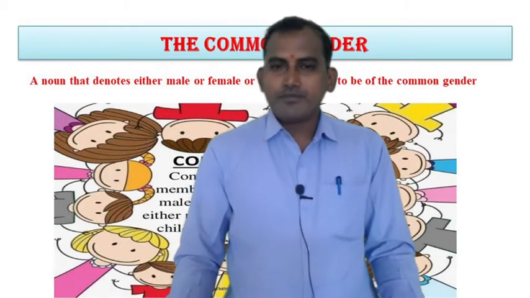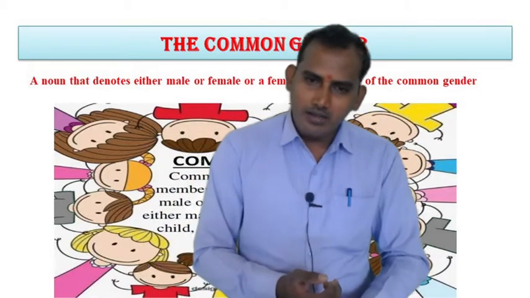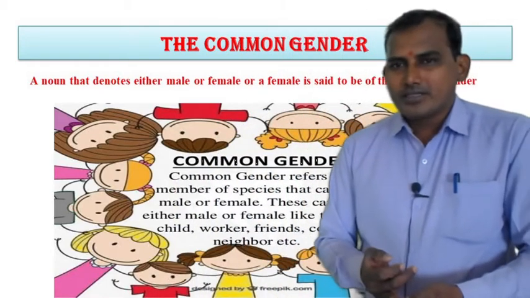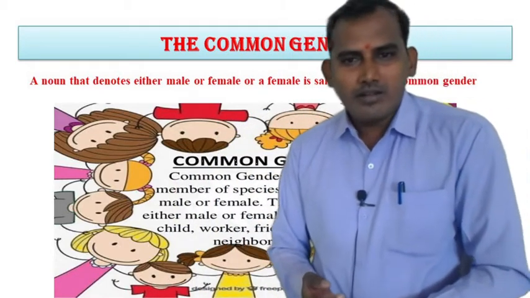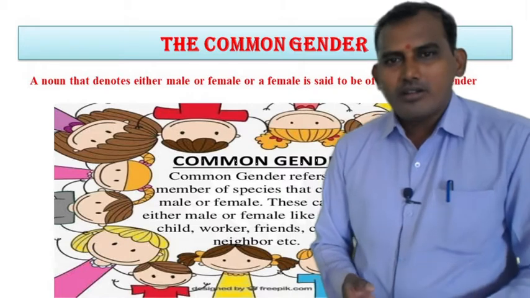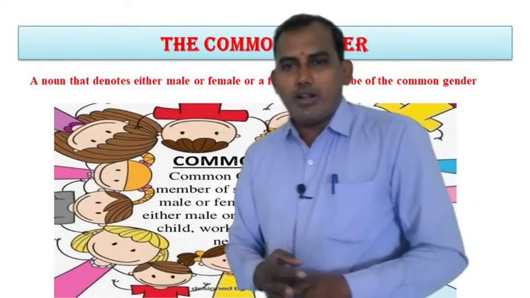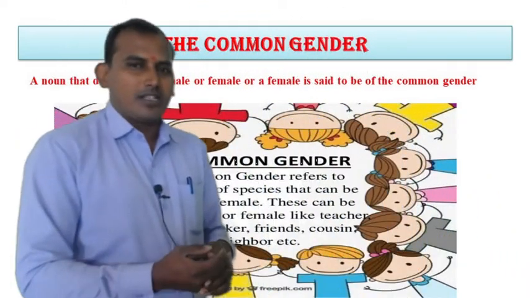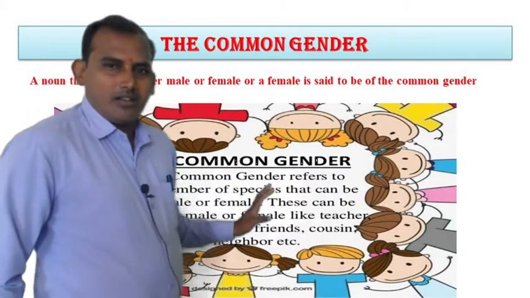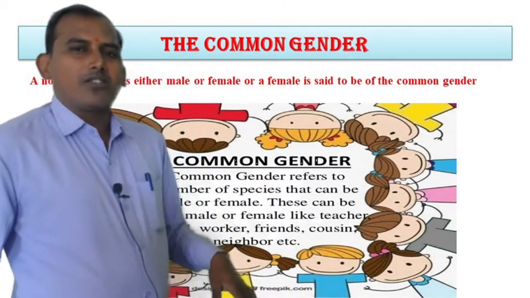For an example, friend. Friend can be male or female. Students, it can be male or female. Child, it can be either male or female. So, in this kind of case, if we are not able to decide whether it is male or female, whether it is masculine gender or feminine gender, in that case, we call it a common gender.